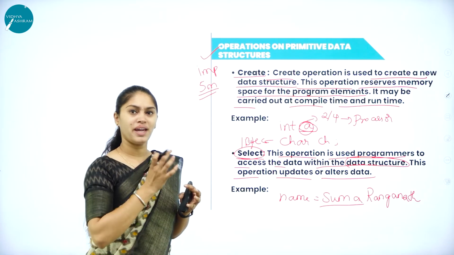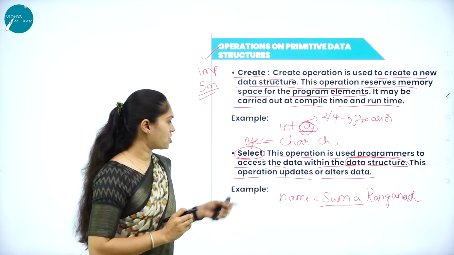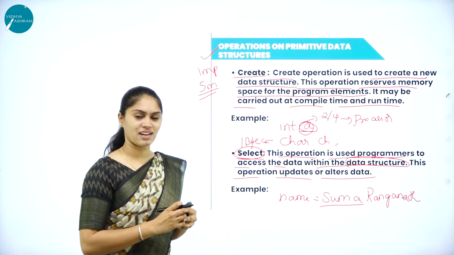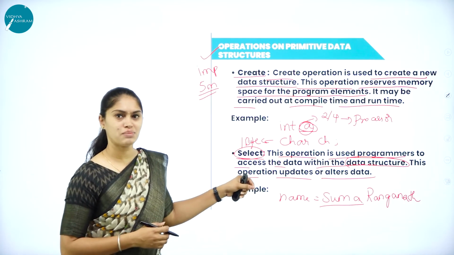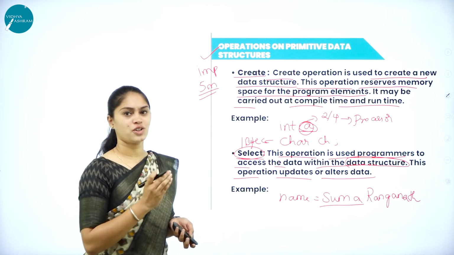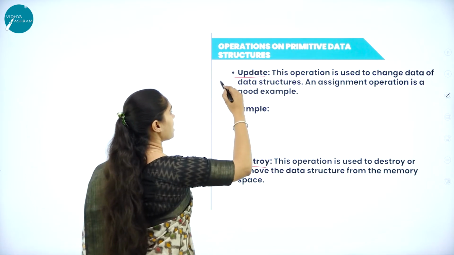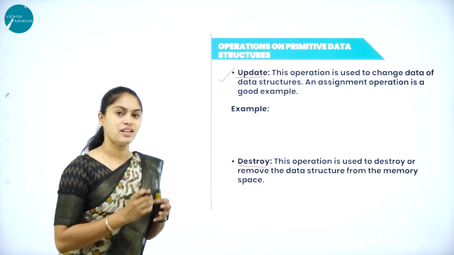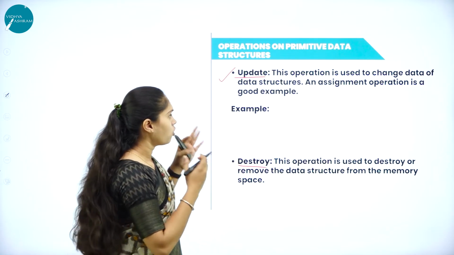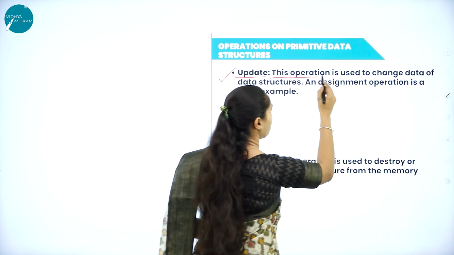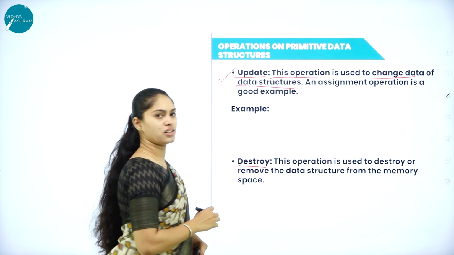I want the data to be updated, so the select operation will be used in order to access the data within the data structure, and that select operation will help us to alter the data and to update the data. We'll see the next operation, that is update. Okay, so when it comes to the update, what are we going to do? This operation is used to change the data of the data structure.